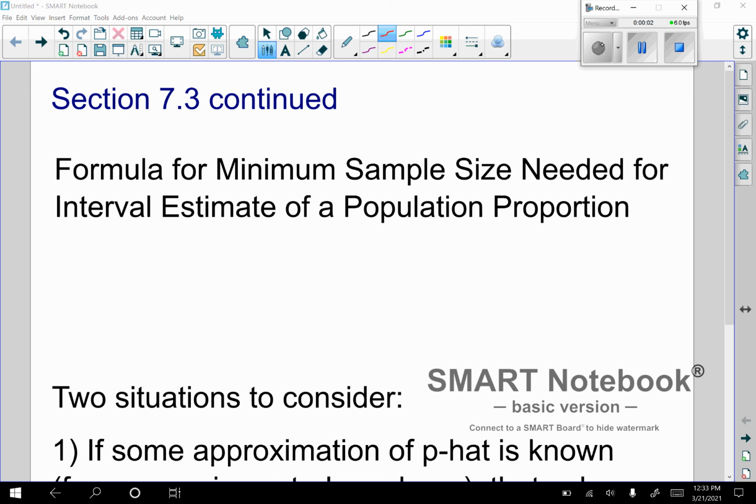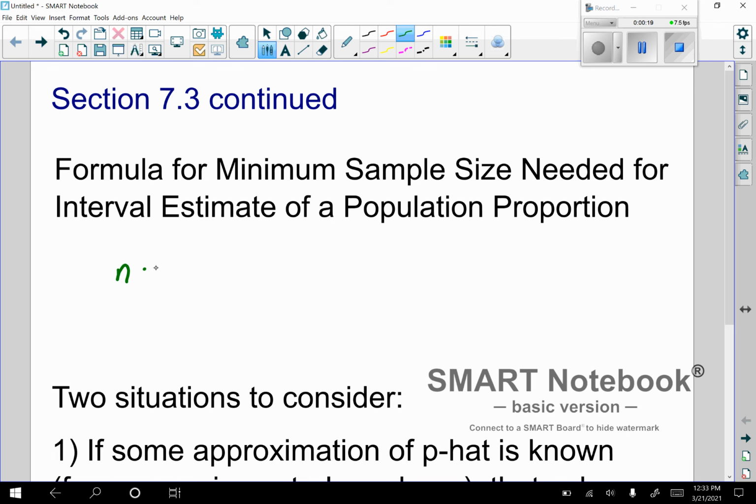Hello everyone, here is the rest of the notes for section 7.3. We're going to look at how to calculate sample size. So if we took the margin of error, the part that we add on to and subtract from p hat from our formula for confidence interval, and we rearranged it and solved for n, this is the result.